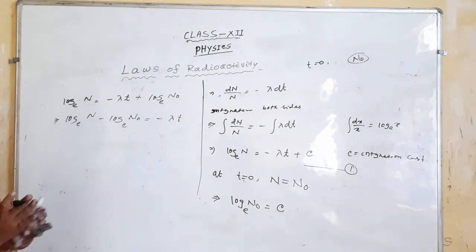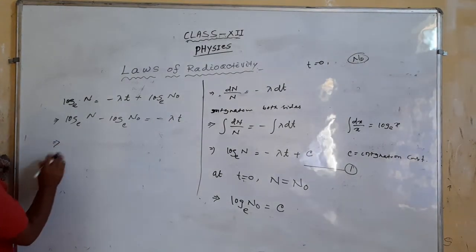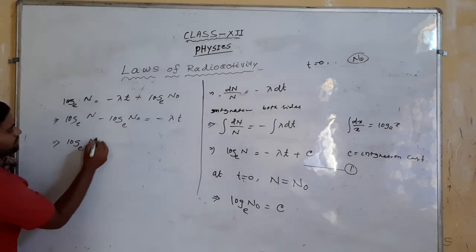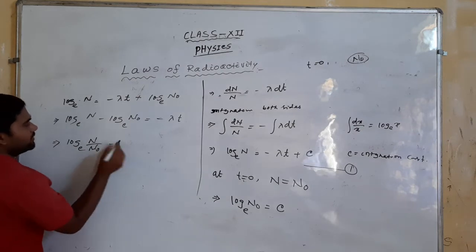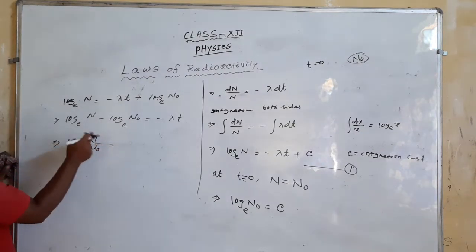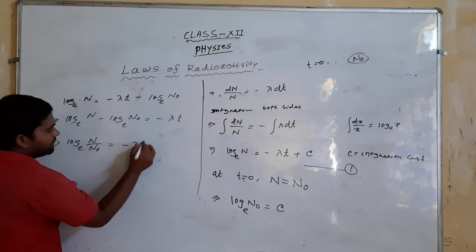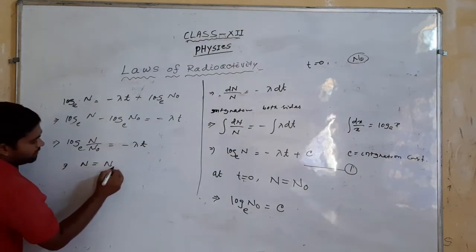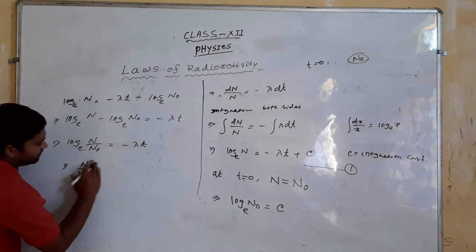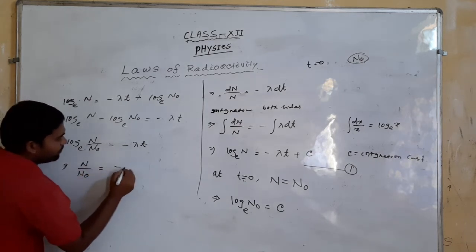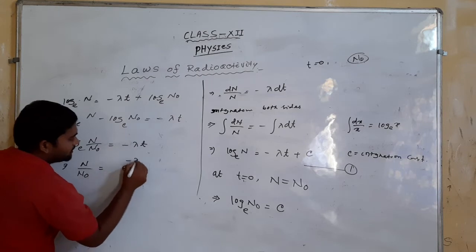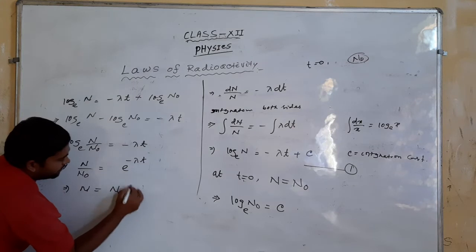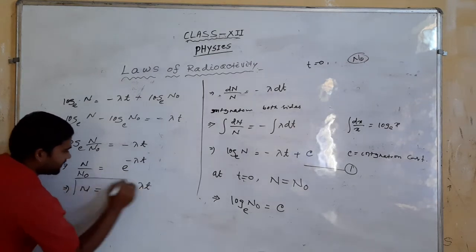Since log a minus log b is log a by b, this is log N by N naught equals minus lambda t. If you take the anti-log on both sides, N by N naught equals e to the power minus lambda t. So what we get is N equals N naught e to the power minus lambda t.